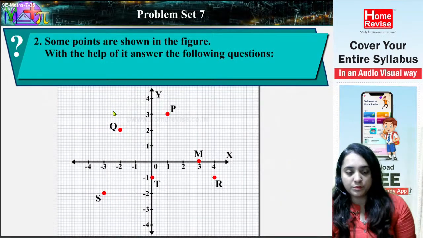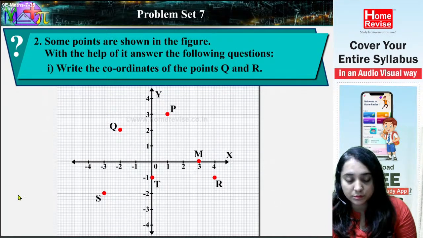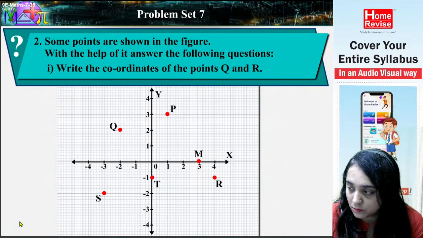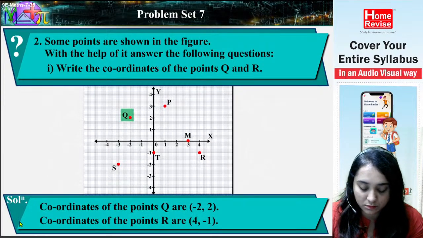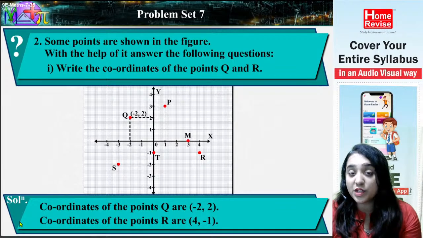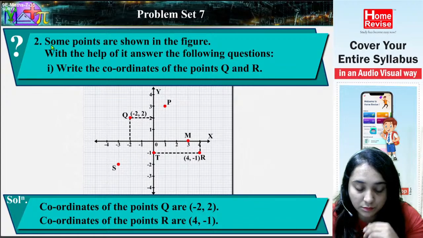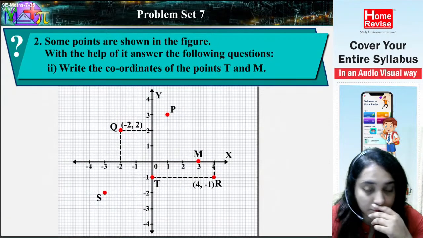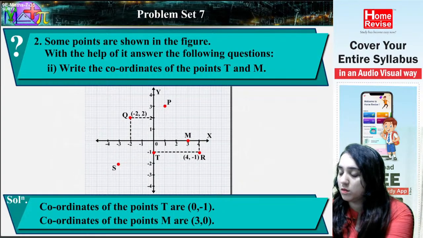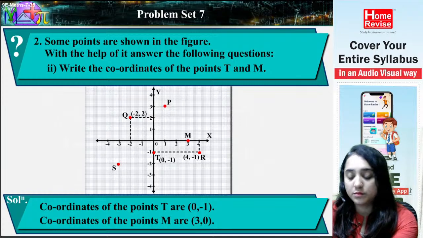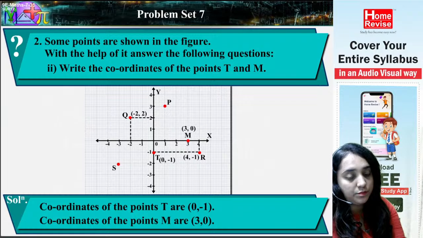2. Some points are shown in the figure. With the help of it, answer the following questions. It is the same thing. 1. Write the coordinates of the points Q and R. Solution. Coordinates of the points Q are minus 2, 2. So whichever is on the x-axis, you will come first, and then on the y-axis. Coordinates of the points R are 4, minus 1. 2. Write the coordinates of the points T and M. Solution. Coordinates of the points T are 0, minus 1. Coordinates of the points M are 3, 0.